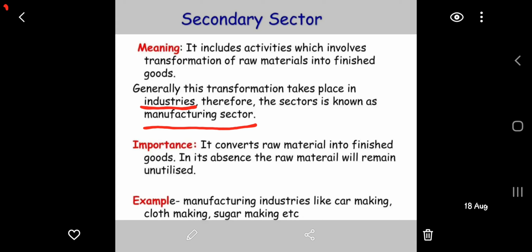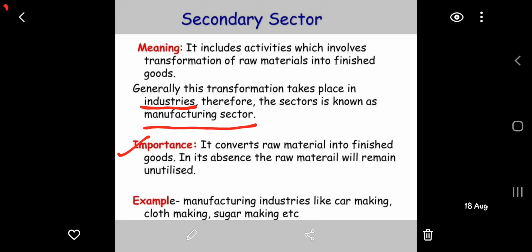Now, what is the importance of the secondary sector, if we discuss here? The secondary sector is very important as it converts the raw material into finished goods. If the raw material is not changed into finished goods with the help of manufacturing or industries, that time this raw material will remain unutilized, meaning there will not be any chance to utilize such a raw material.